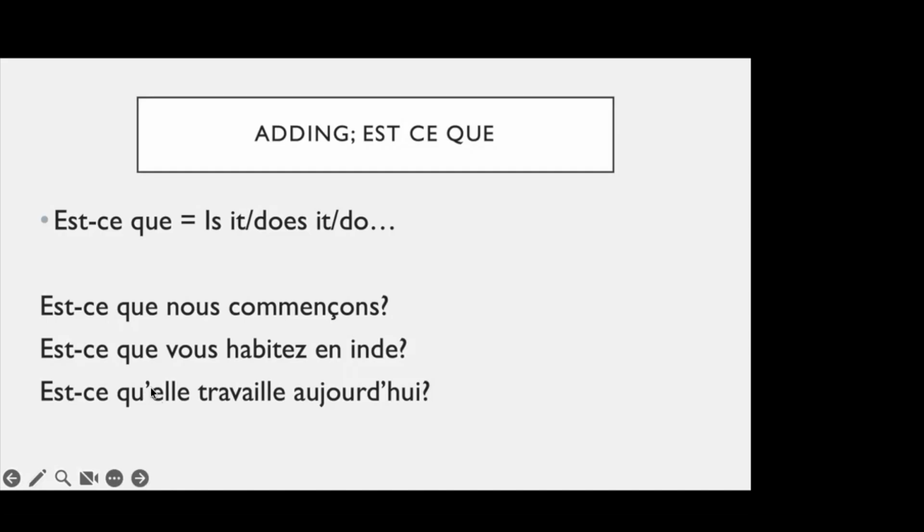So est-ce, the e will go away, and in the place of that e, this apostrophe comes, right? So this is how we do it in French. Two vowels never come together, and in the place of the first vowel, we put an apostrophe mark, right? So these are the two ways.